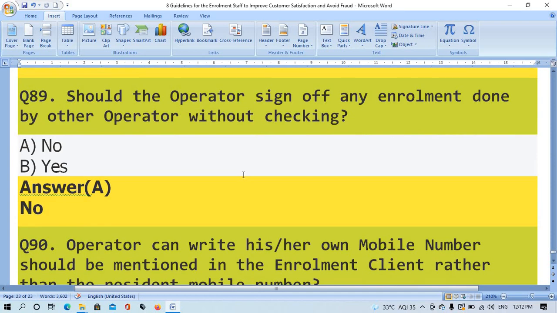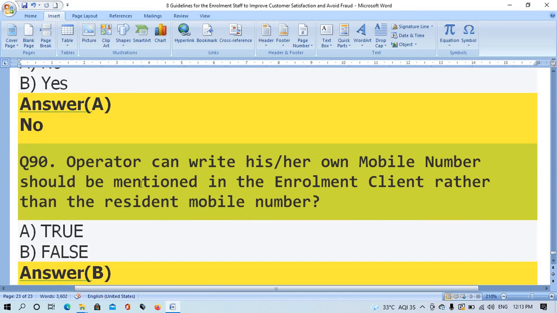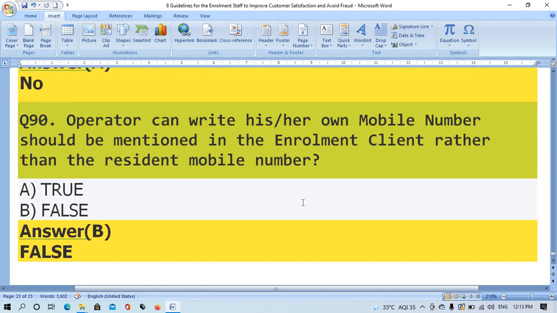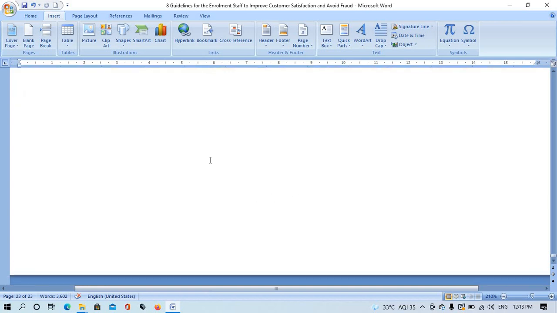Should the operator sign off an enrollment done by operator without checking? The right answer is option A, no. Question number 90. Operator can write his/her own mobile number in the enrollment client rather than the resident mobile number. The right answer is option B, false.